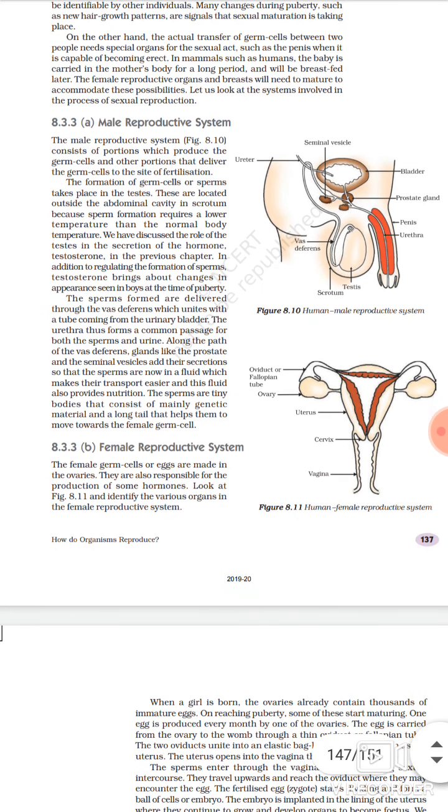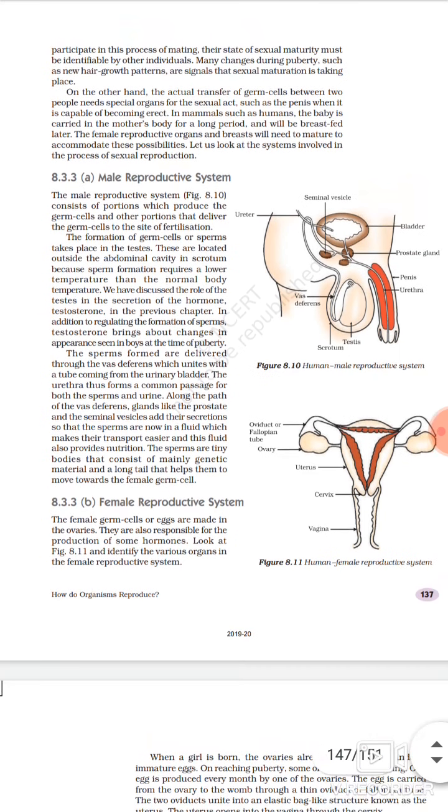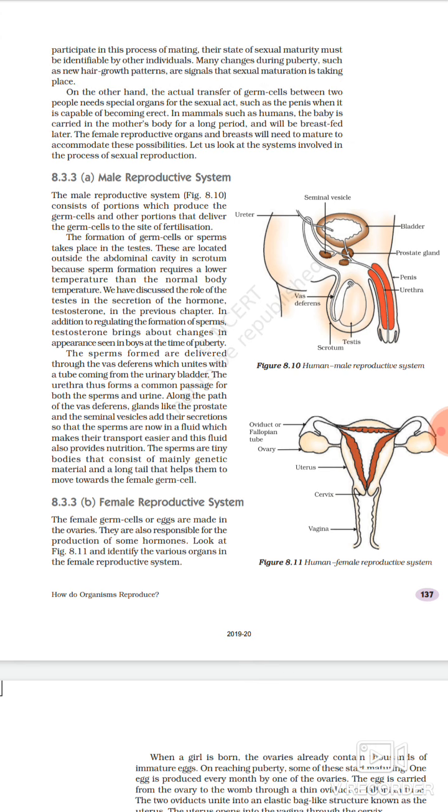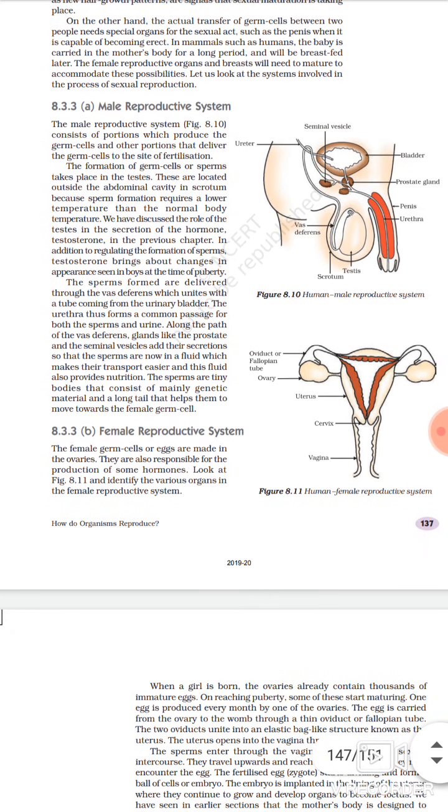We have discussed the role of the testes in the secretion of hormones. So the testis is also involved in the production of the male hormone, testosterone. That is the hormone which regulates the production of the sperm, and the development of the other secondary sexual characteristics is also controlled by this hormone. Okay students, let us move ahead.